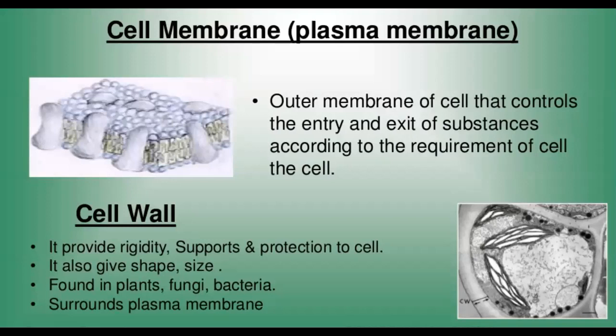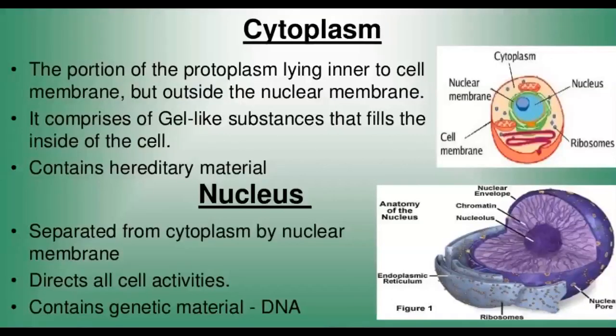Another important component is the cell wall. That cell wall is present only in the plants. I told you that before. But what does the cell wall do? It provides rigidity, support, firmness and protection to the cell. It gives a definite shape and size. It is found in the plants, in the fungi and bacteria, and it surrounds the plasma membrane.